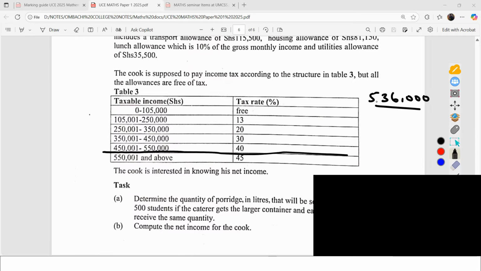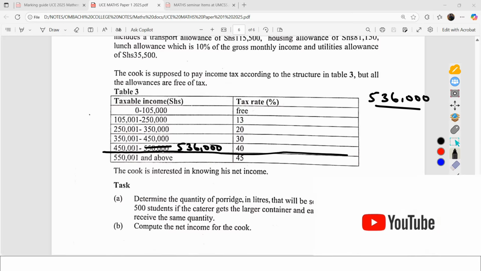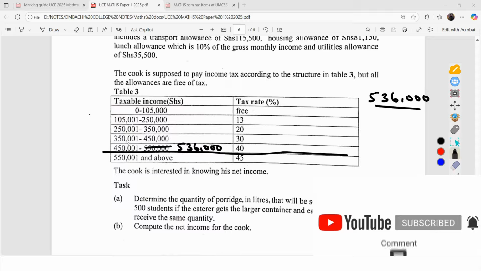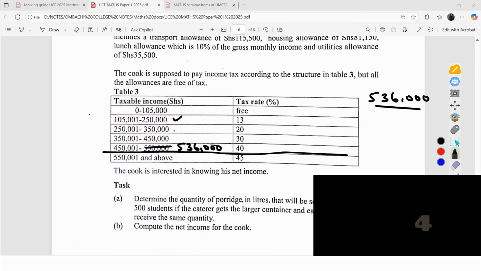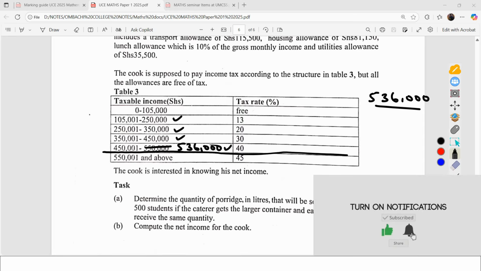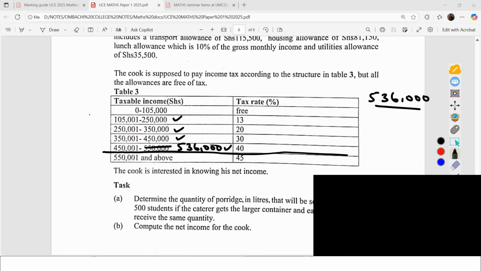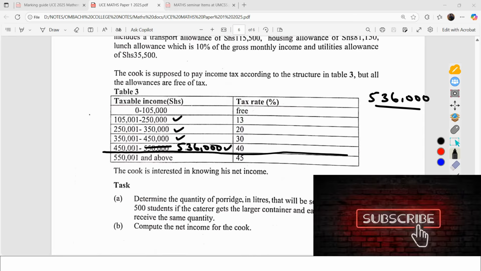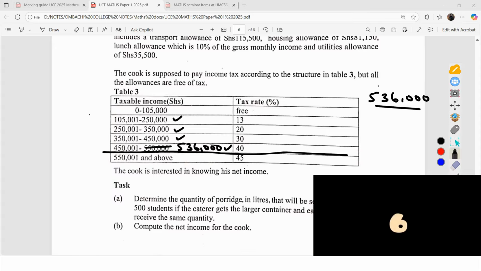So it means 536 is less than this. So where there is this, we shall be putting a 536 because it does not reach this amount. So when we are looking at the rates, we shall consider this amount, this one, and this one here. Where there is this value, we shall be putting this because that is where our amount stops. So that is the structure we shall consider.